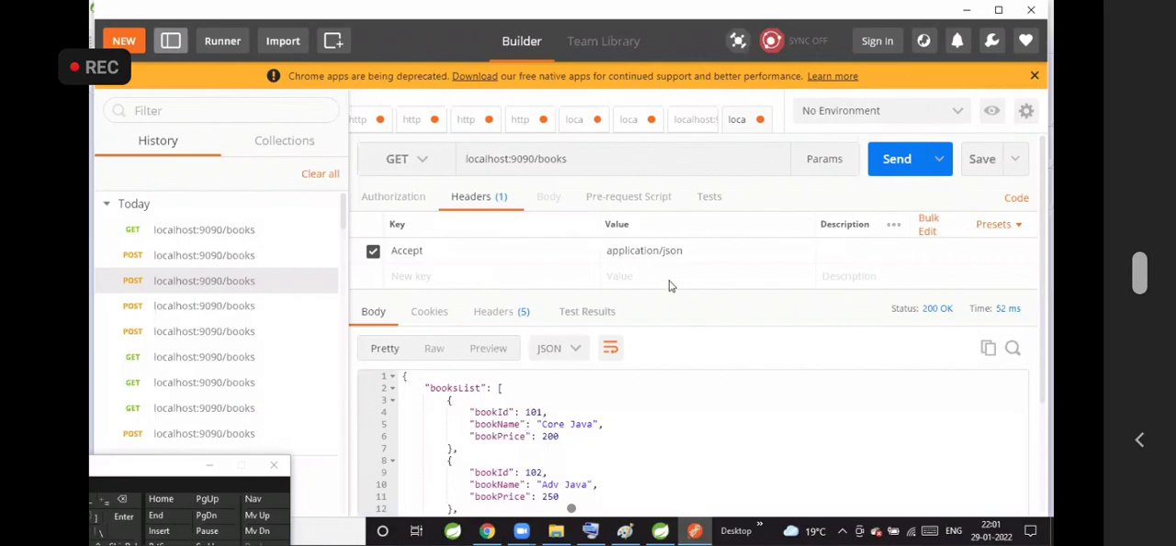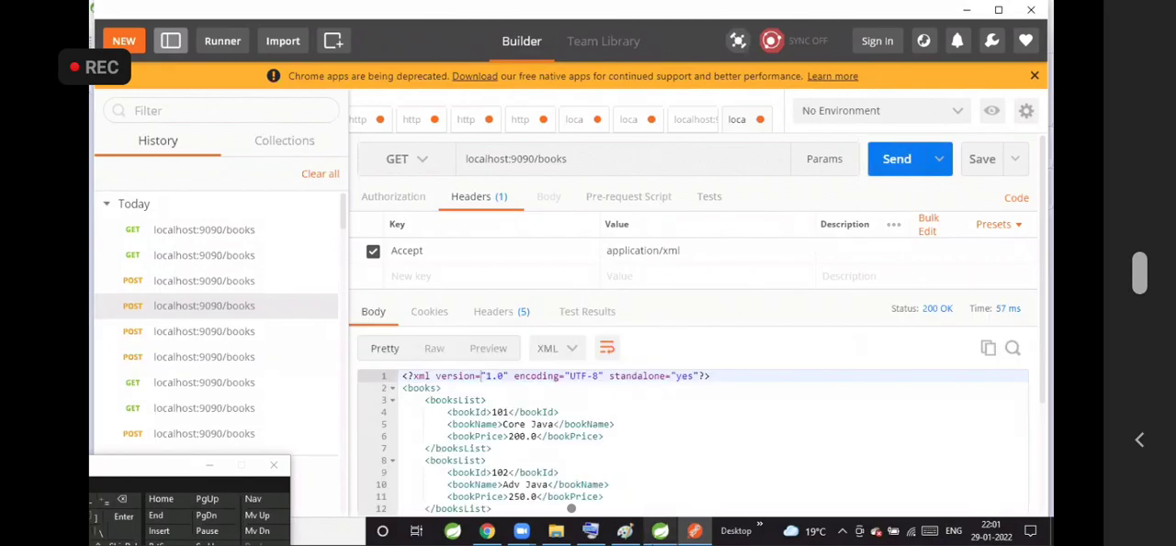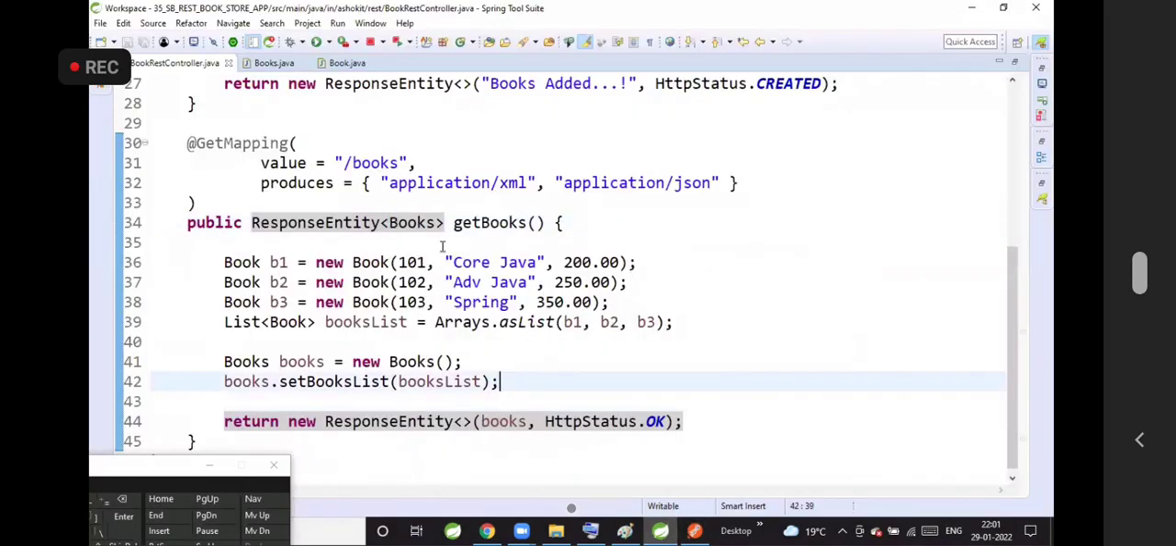I got it. Now, if I give application/xml, then what will happen? It will give XML data. Click on send. Now I got the XML. Who is doing the conversion to XML? Spring Boot, by understanding this produces.